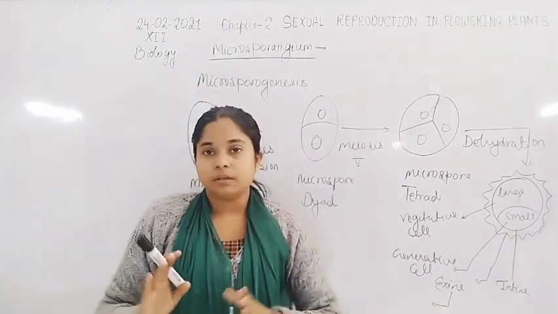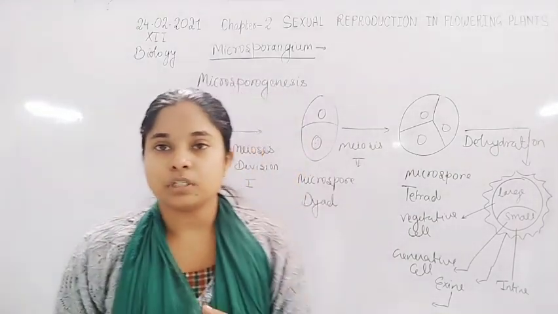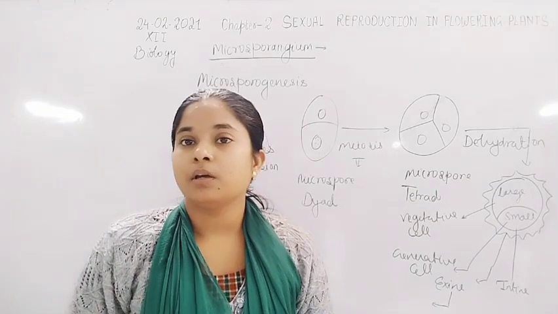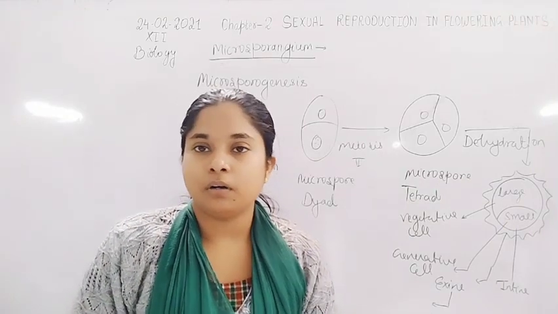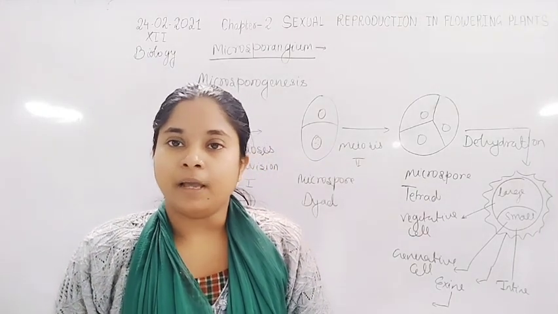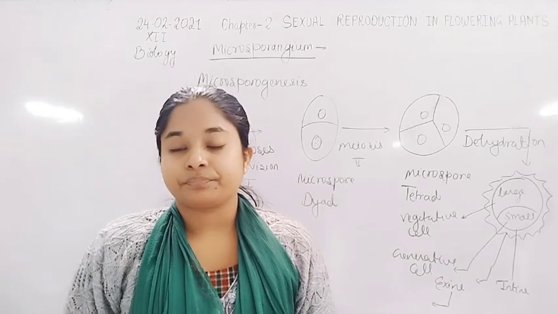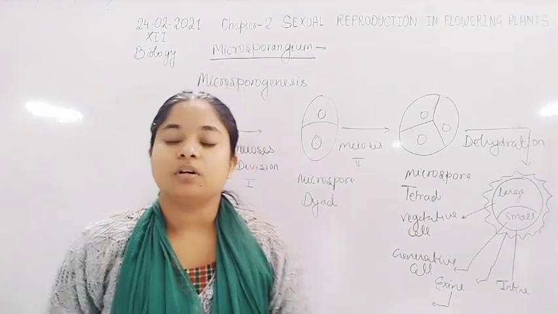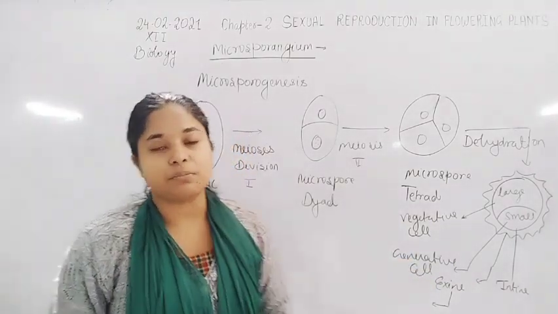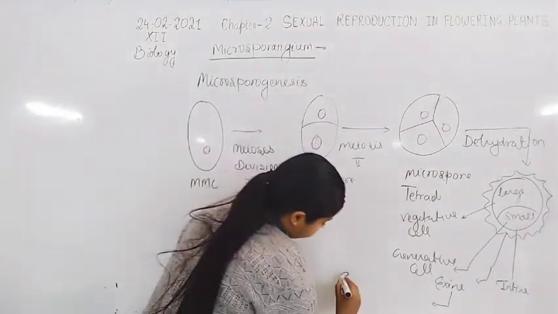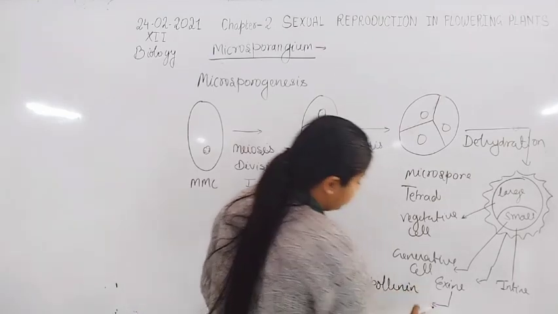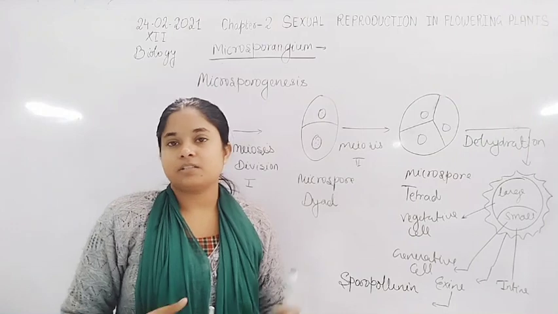So before fertilization they have to survive in harsh conditions, because the environment may or may not be favorable for the pollen grain, so that the pollen grain stays viable up to fertilization. That's why the exine layer of the pollen grain is formed by the highly resistant substance, sporopollenin. So this is the characteristic of sporopollenin.